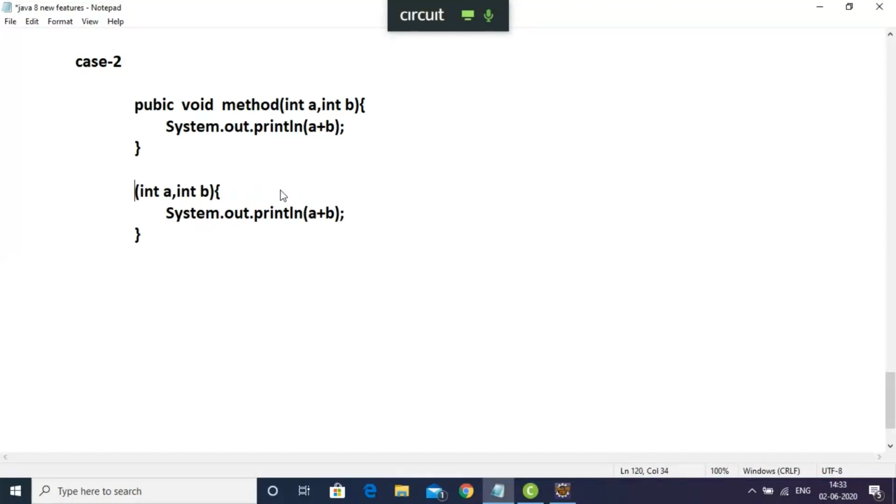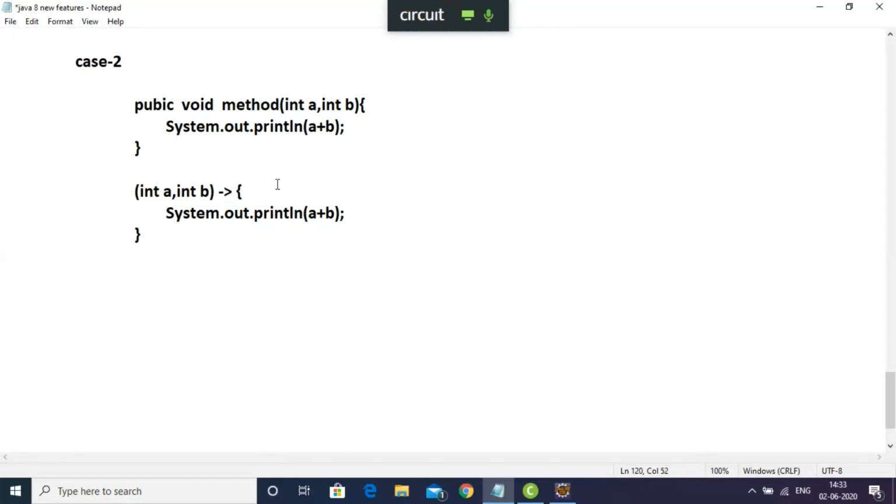Now I have to make it a Lambda expression using this symbol. Remember, where I use the symbol, the left side should be input and the right side should be output.